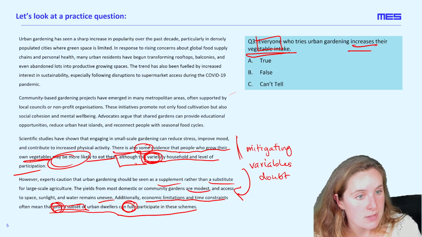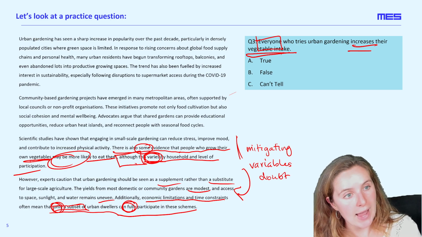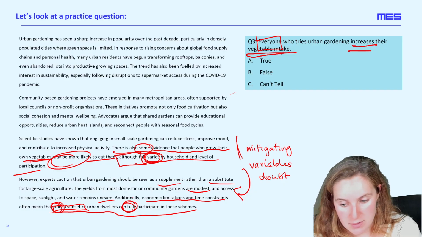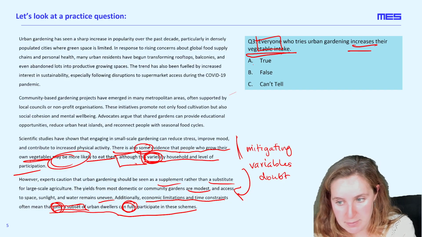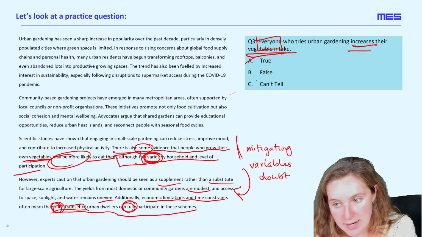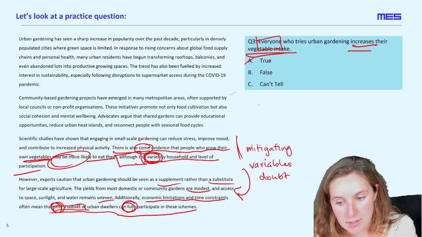So we can't certainly say that everyone who tries urban gardening at all can increase their vegetable intake, because it depends on a lot of different factors here, and it also depends on the people themselves, because it says that this varies by household and level of participation. So we cannot say that this is true. However, can we say that this is definitely false? It's tough to say.